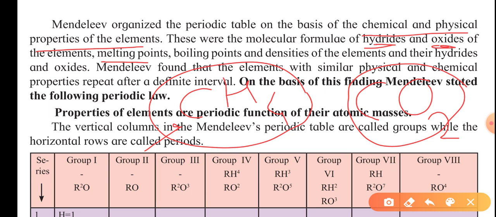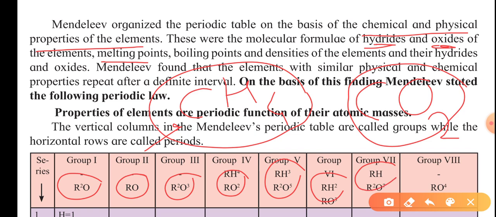In the same way, different elements make different hydrides and oxides. What are the basic formulas that are given in Mendeleev's periodic table in the groups? Those are the formulas of that element. Instead of R, you have to just put the name of that element, the symbol of that element, and you will get the oxide formula of it. Likewise, you will get the hydride of that element. That is very good work by Mendeleev.